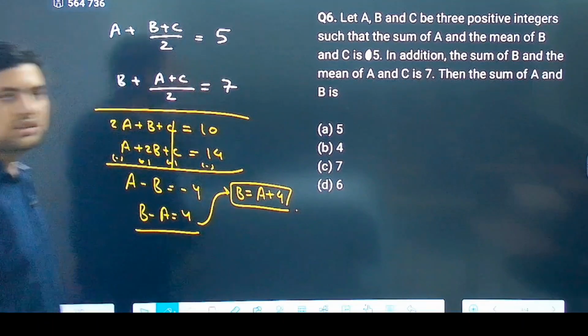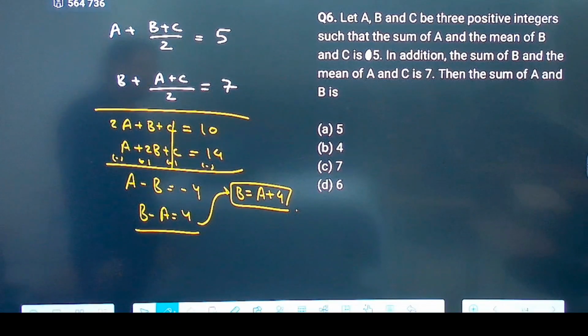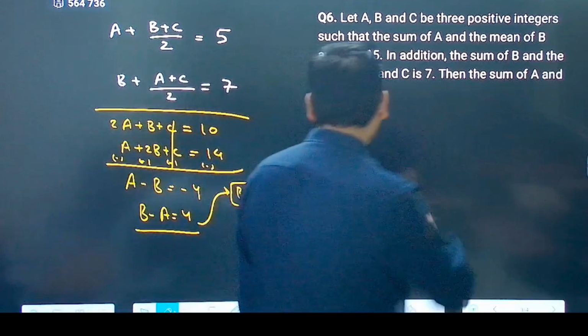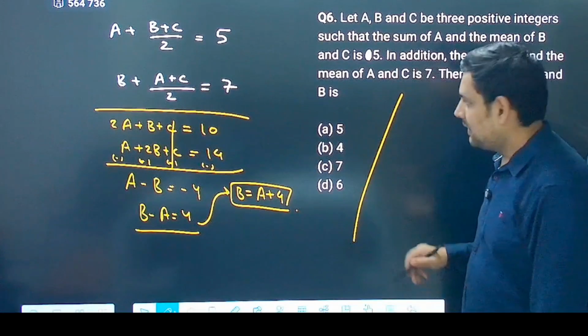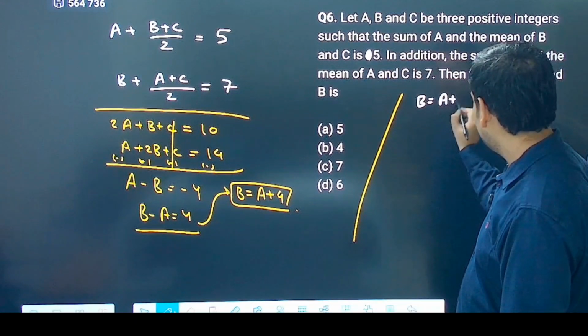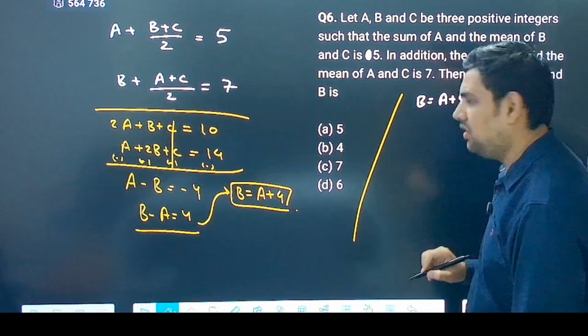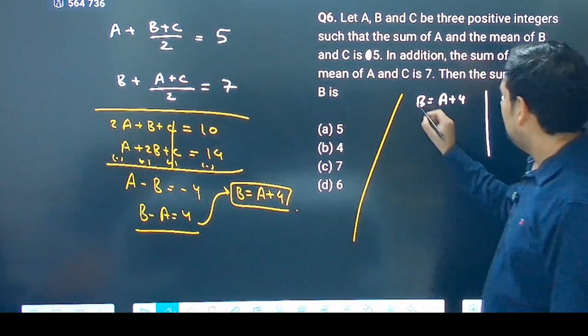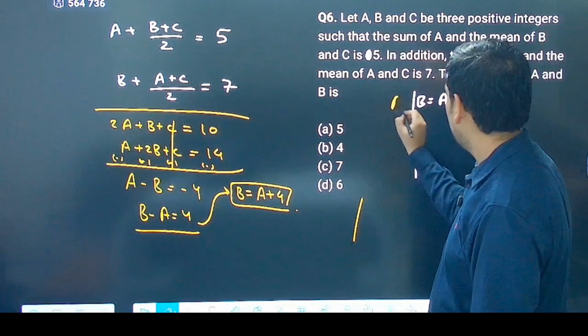B is A plus 4. Now if B is A plus 4, what is the value of C? That is possible. So now see, what are the possible values? So B is equal to A plus 4, and here I will write C also. Okay, here I will write A.